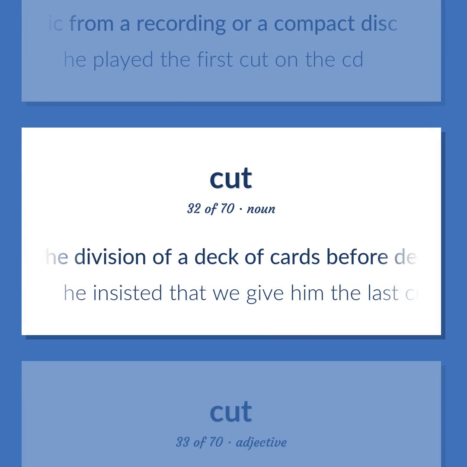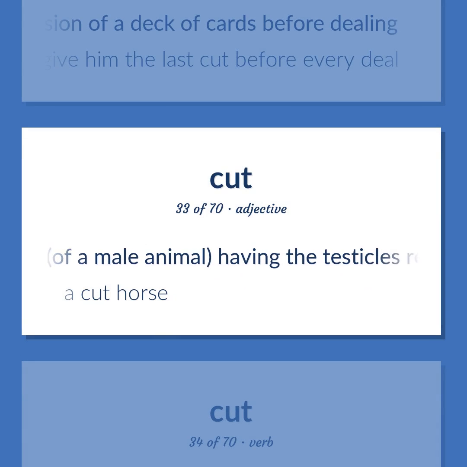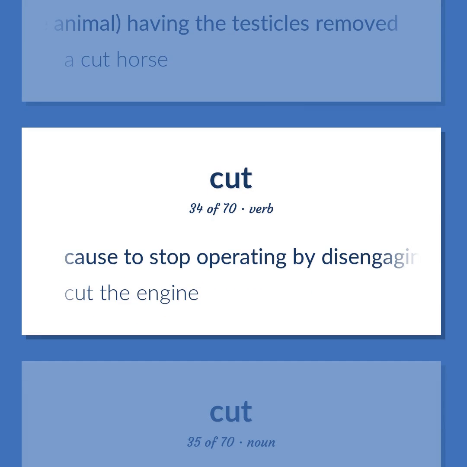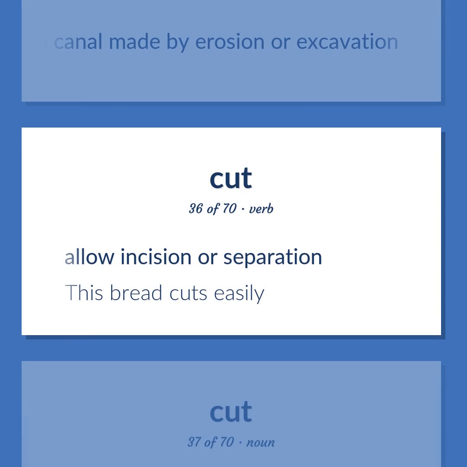The division of a deck of cards before dealing. He insisted that we give him the last cut before every deal. Of a male animal, having the testicles removed. A cut horse. To stop operating by disengaging a switch. Cut the engine. A canal made by erosion or excavation. Allow incision or separation. This bread cuts easily.